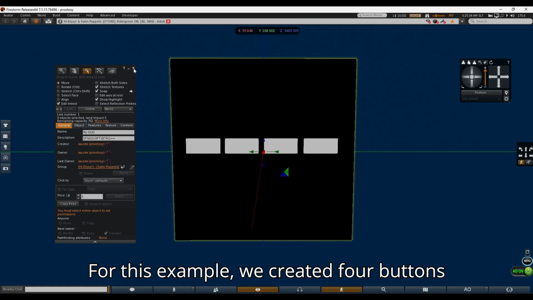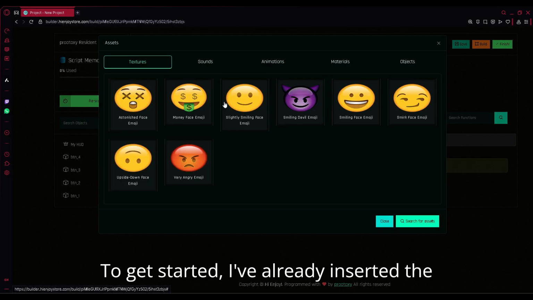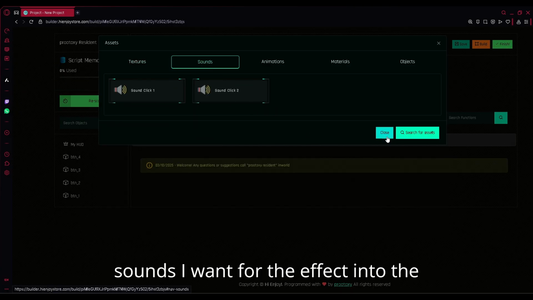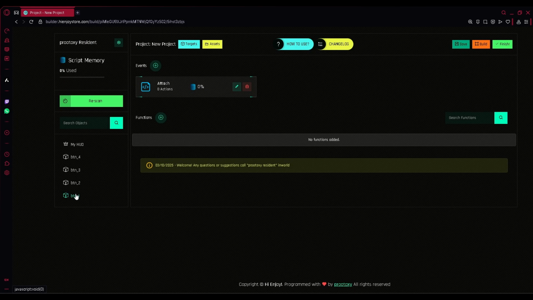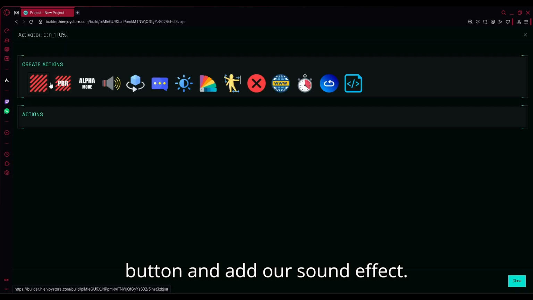For this example we created 4 buttons and started a new project. To get started, I've already inserted the sounds I want for the effect into the project. Let's then assign a function to the first button and add our sound effect.